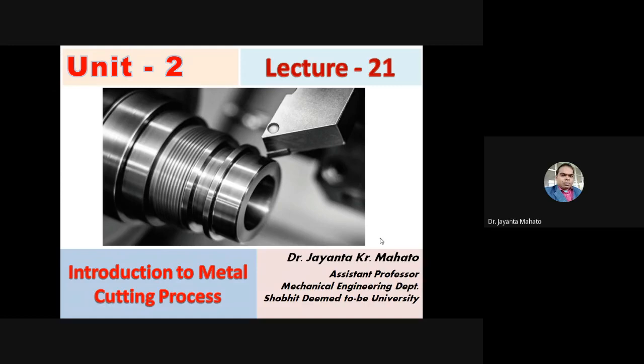So there is an involvement of a cutting tool. Drilling machines, milling machines, shaping machines, all these operations require engagement of tools. And in this process, the material is removed by the engaging of the tools.